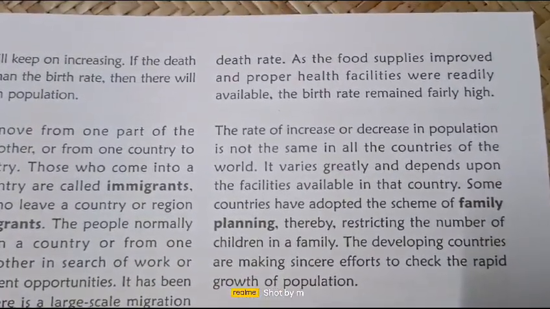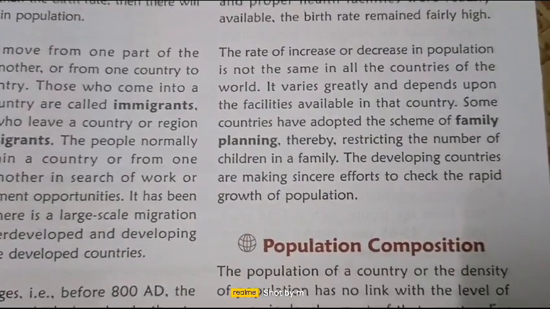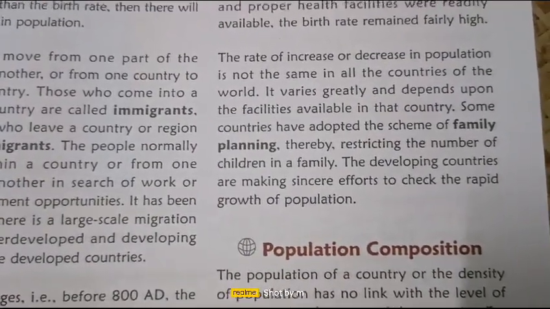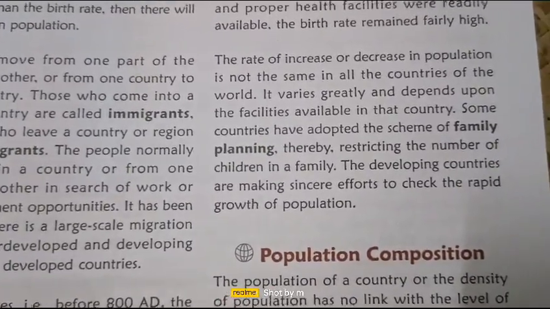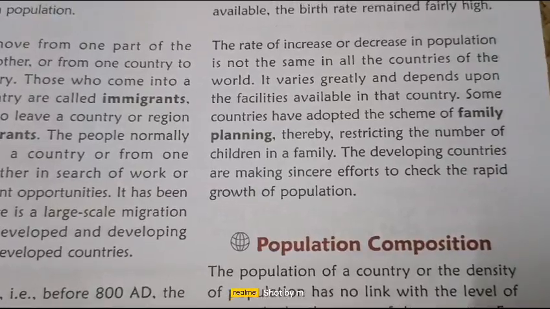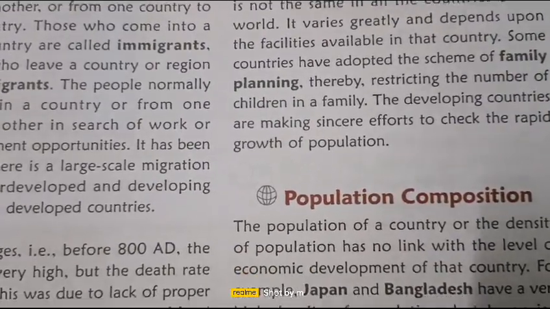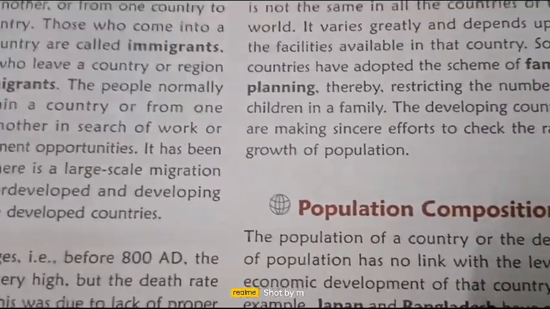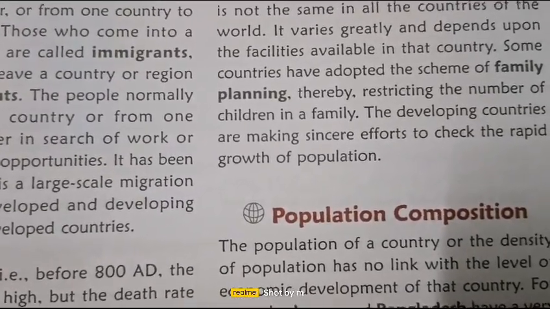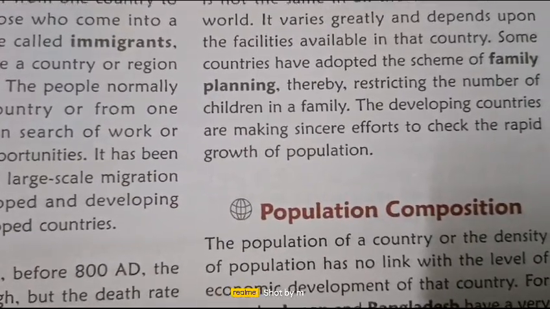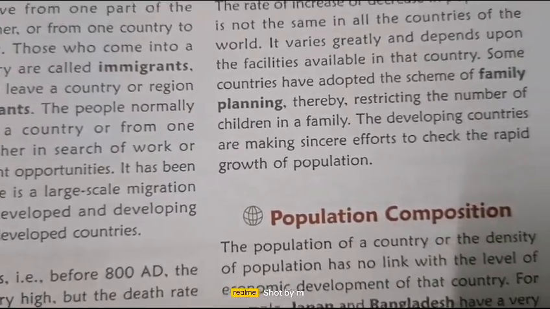The rate of increase or decrease of population is not the same in all the countries of the world. It varies greatly and depends upon the facilities that are available in those countries. Some countries have developed a scheme of family planning, thereby restricting the number of children in a family. This step was taken to stop the country from overpopulation, so that every person of the country can have a good healthy life in every aspect.